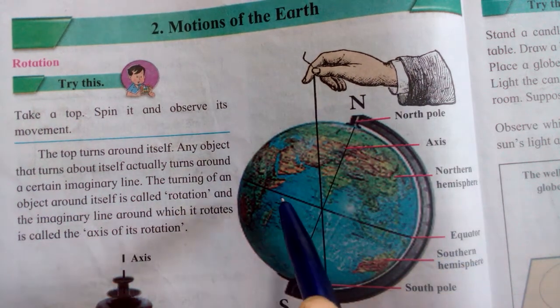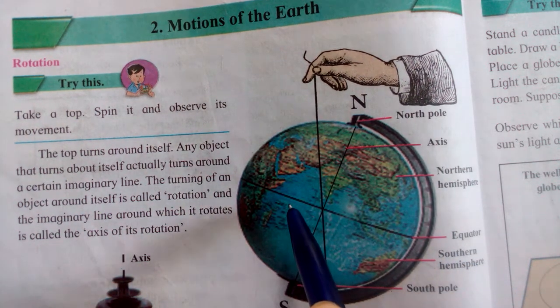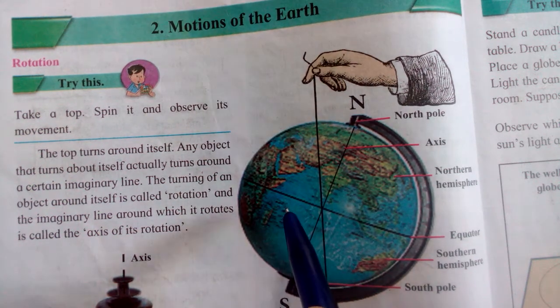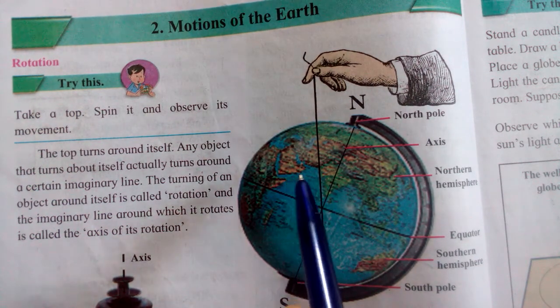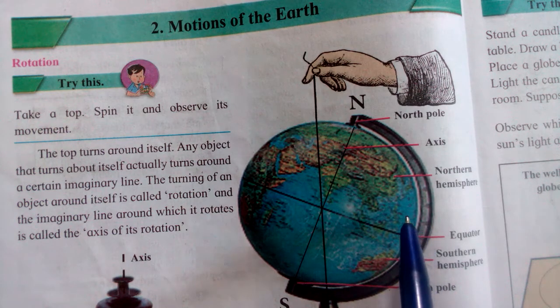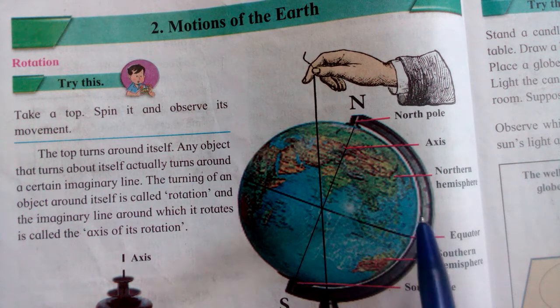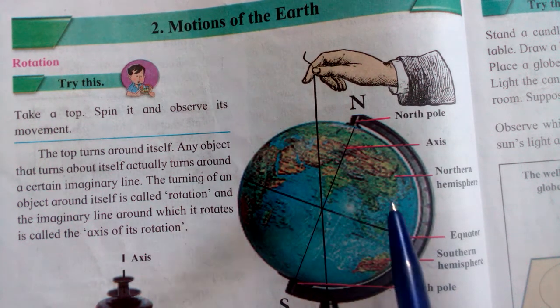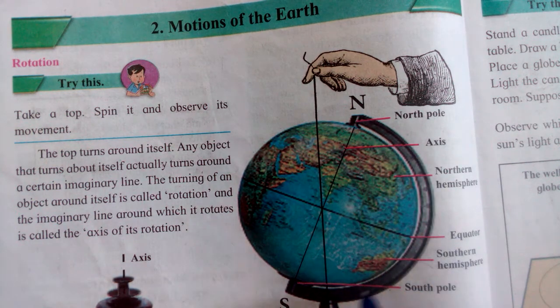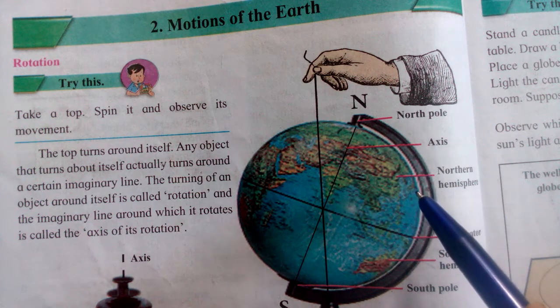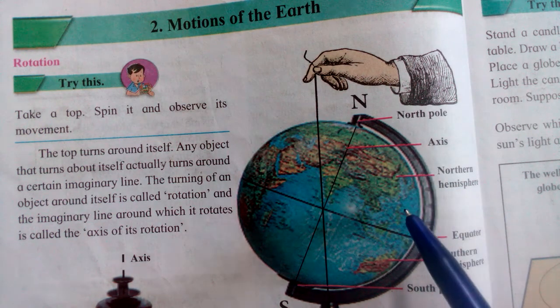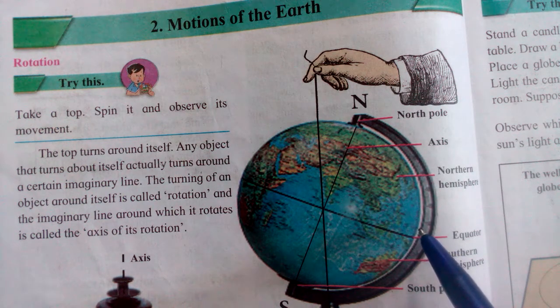That part of the earth is getting light, and on that part it is day. And the backside part, where the sun rays cannot fall, is totally dark. Due to that, in that part we say it is night. In that part night is there. All of you understood?